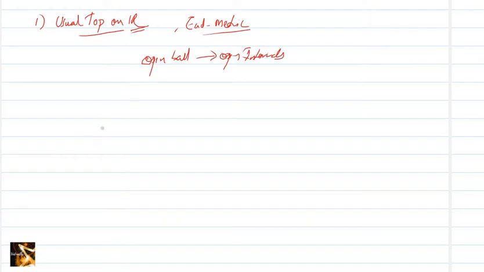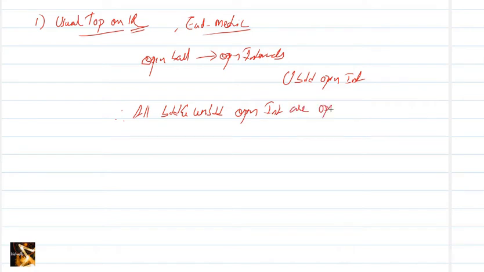And what about unbounded open intervals? Unbounded open intervals can be expressed as a union of bounded open intervals. Therefore, all bounded and unbounded open intervals are open in this usual topology.